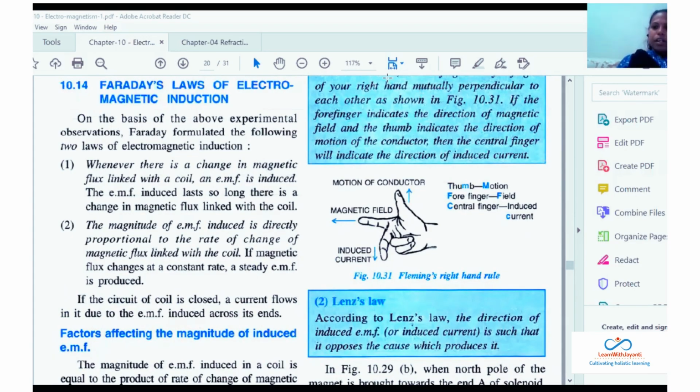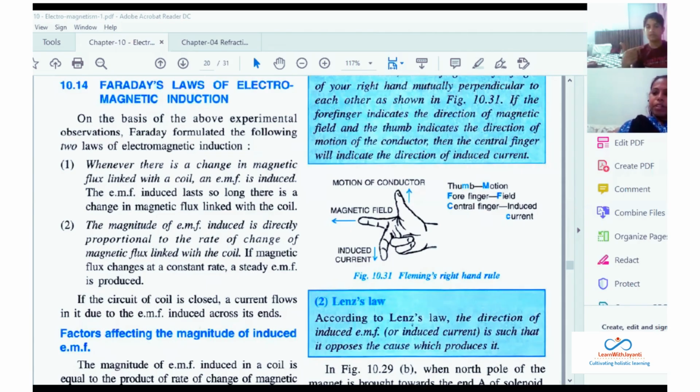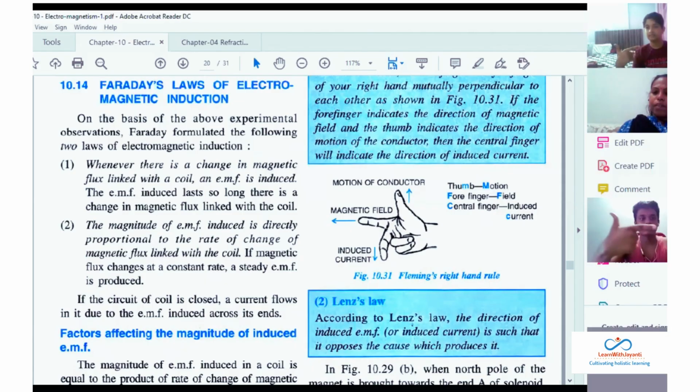Okay, now सब लोग अपना अपना right hand करो and सब लोग अपना video on करो. चलो check दी. Okay, right hand low. Now this is the thumb is the motion of the conductor. Okay, the middle finger or you can say the index finger is what? Just 1 second, I want to check कि कोई भी नहीं on कर रहा है क्या? Okay, no one is able to at least on. मेरे को देखने तो दो तुम लोग कर क्या रहे हो. Okay, good. Now motion of the conductor